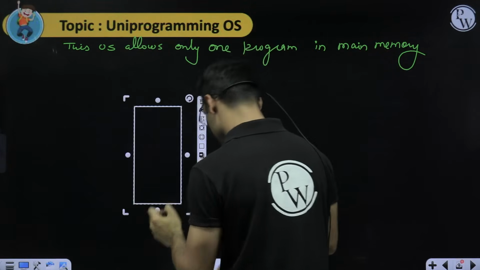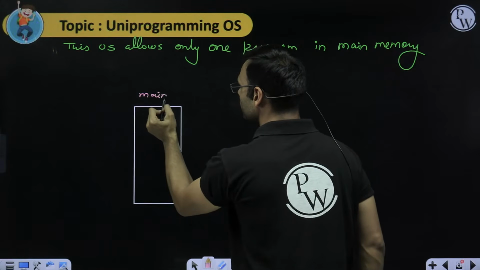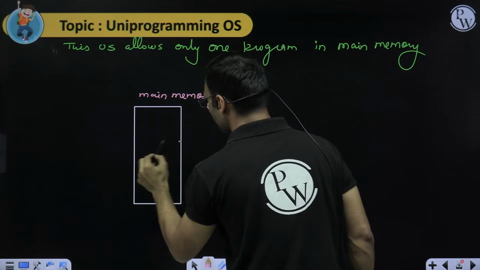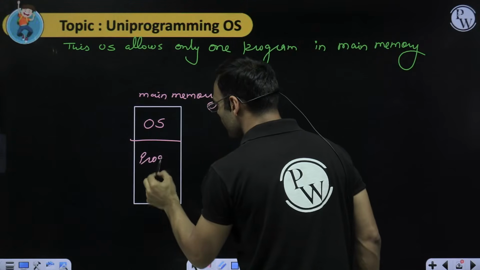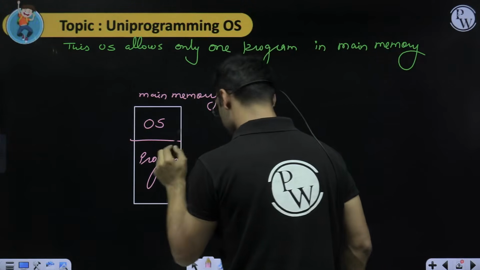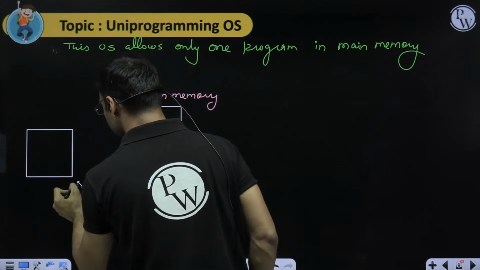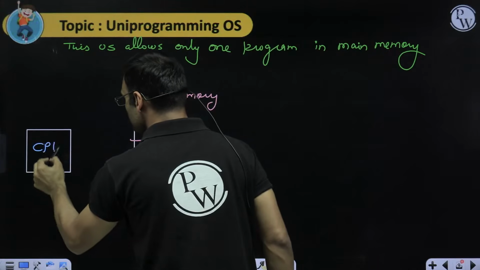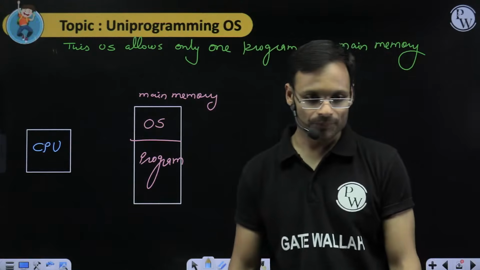So this is your main memory, RAM. In the RAM, you must have the operating system. Apart from the operating system, there is only one program. This particular program goes and runs in the CPU. The operating system makes it run.